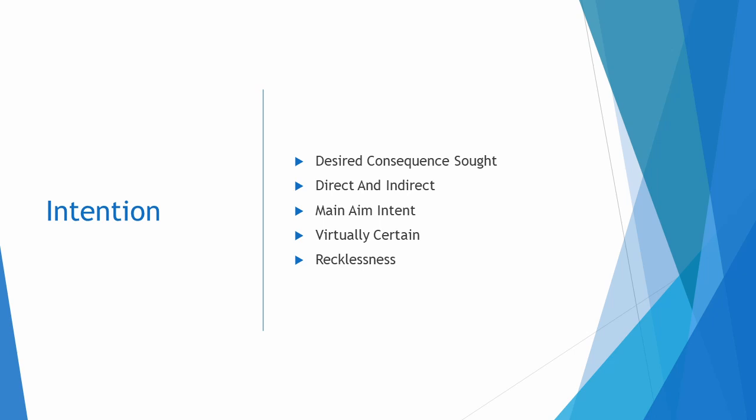There are 2 types of intent, which are direct and indirect intent. Direct intent is where the outcome was the defendant's main aim, purpose, and desire, as shown in R v. Mohan. Indirect or oblique intent is where the defendant saw the possible consequences as virtually certain but ignored the risk and continued with their actions anyway, as shown in R v.